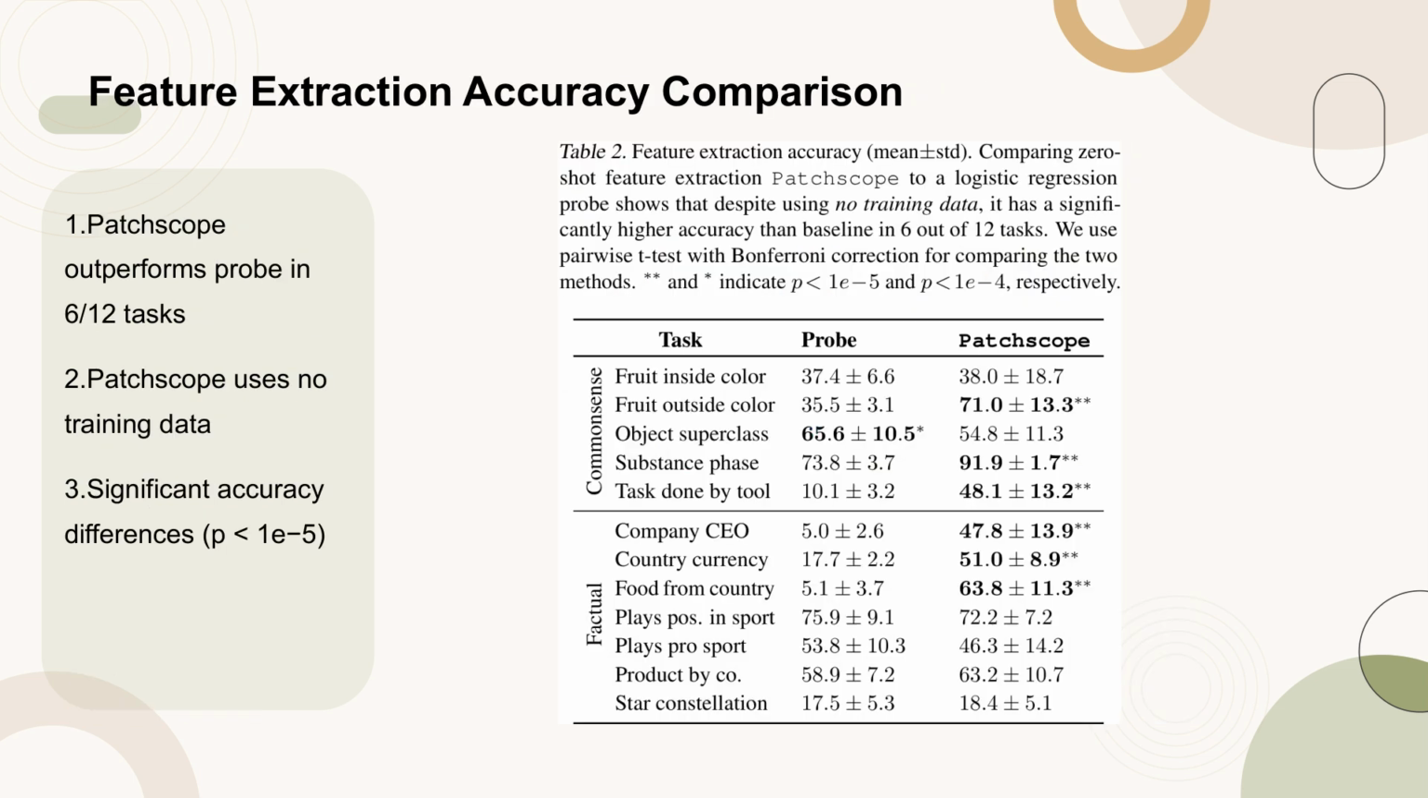Table 2 presents the feature extraction accuracy results, comparing the zero-shot feature extraction patch scope to a logistic regression probe. Despite not using any training data, the patch scope demonstrates significantly higher accuracy in 6 out of 12 tasks. Statistical analysis using a pairwise t-test with Bonferroni correction indicates that the differences are highly significant, with p-values less than 1e-5 for the marked tasks. This suggests that the Patchscopes approach, which relies solely on the source representation without its original context, is effective in extracting relevant attributes in many cases.